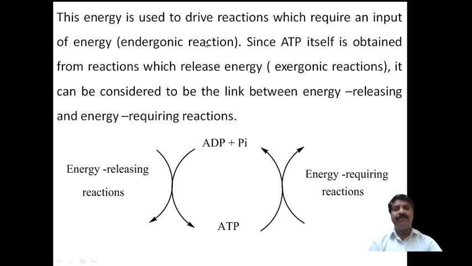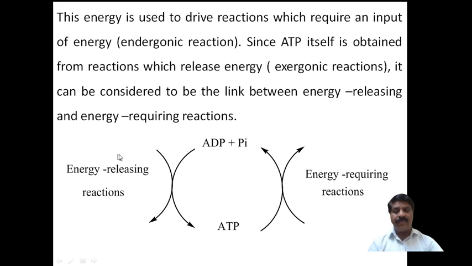In a reaction where energy is absorbed, the reaction is called an endergonic reaction, and a biological reaction in which, after the reaction, energy is liberated is called an exergonic reaction. ATP can be considered to be a link between the energy releasing and energy requiring reactions.